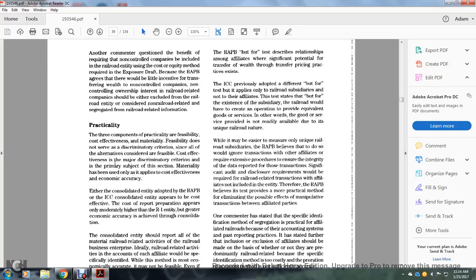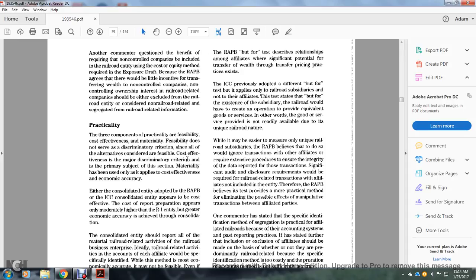All right, practicality. There are three components of practicality: feasibility, cost efficiency, and materiality. Feasibility does not discriminate between criteria, since all alternatives are considered feasible.